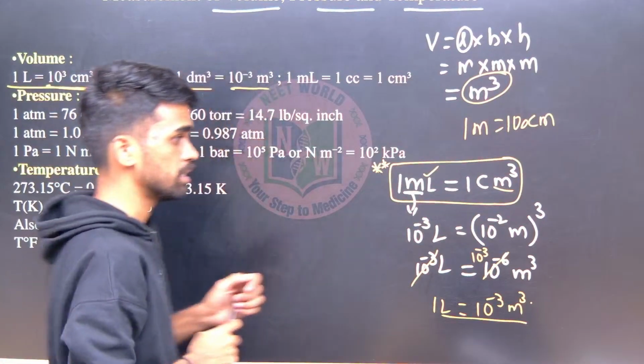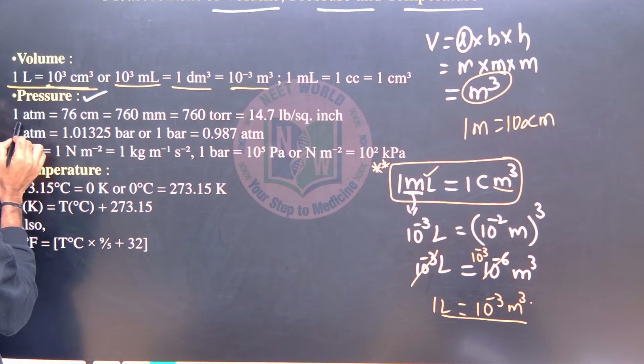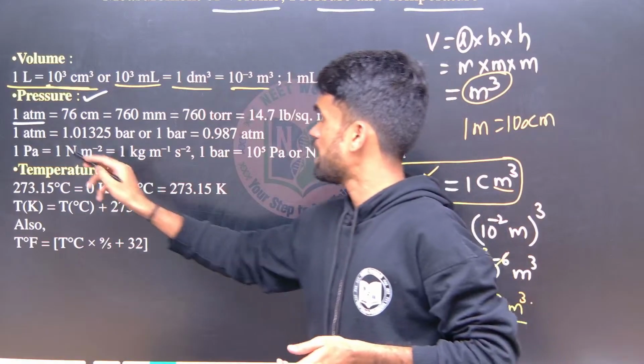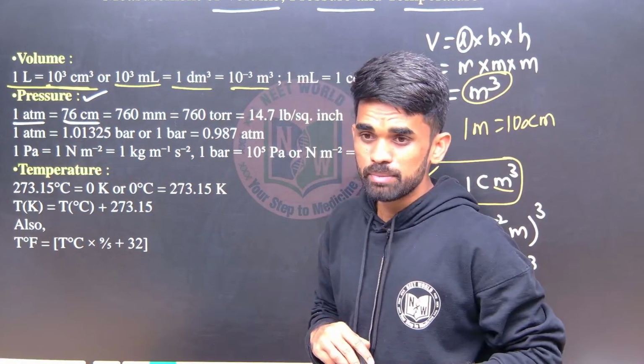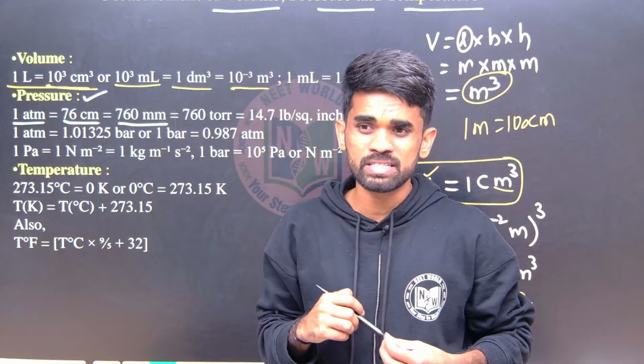Okay. Next, pressure. The units of pressure will be in terms of atmospheric pressure. 1 atm is nothing but 76 centimeter or 760 mm of Hg. So what is this mm of Hg?